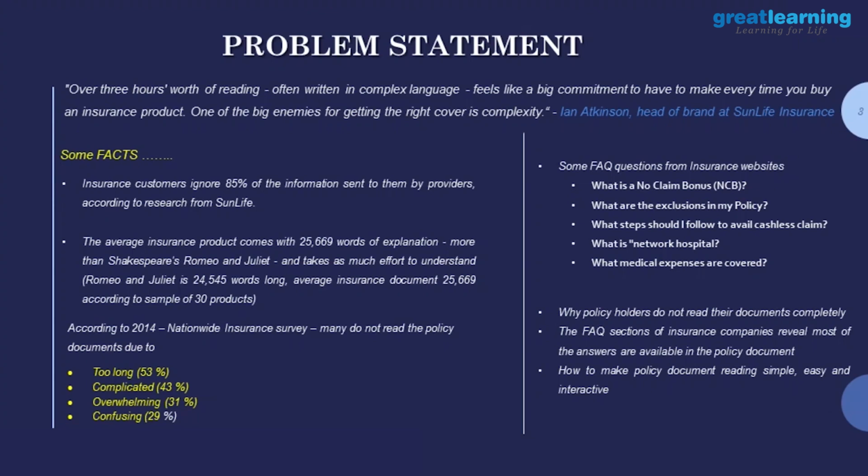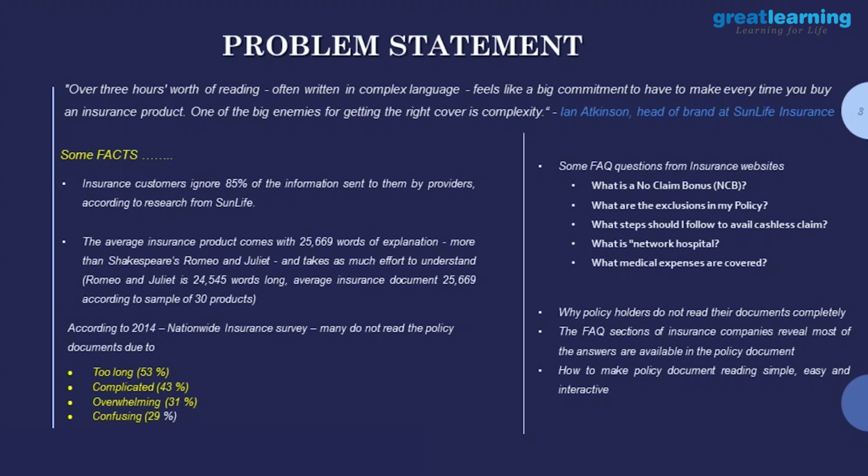So, 53% think it's too long, 43% complicated, confusing, overwhelming. Sorry. What we are trying to address here is not to make things simple, because it's a legal document. If you try to make it simple through your own synonyms or your own content, you might change the meaning. So, too long 53, complicated 43, overwhelming 31, confusing 29. That means overlapping.